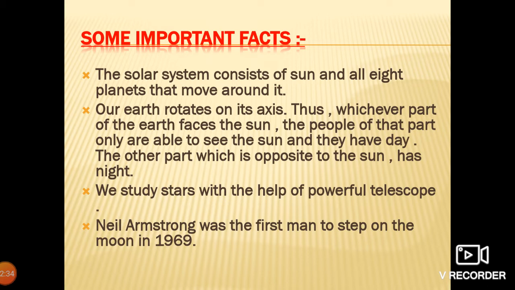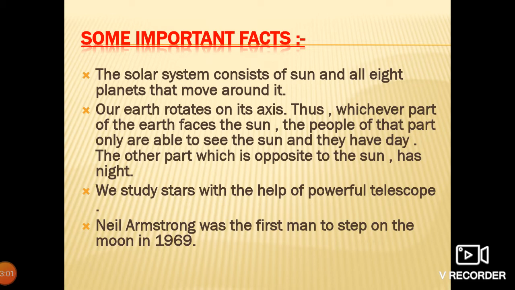The Earth rotates on its axis. Thus, whichever part of the Earth faces the sun, the people of that part are able to see the sun, and they have day. Like during daytime, the face of our Earth is toward the sun. So we feel that there is daytime.